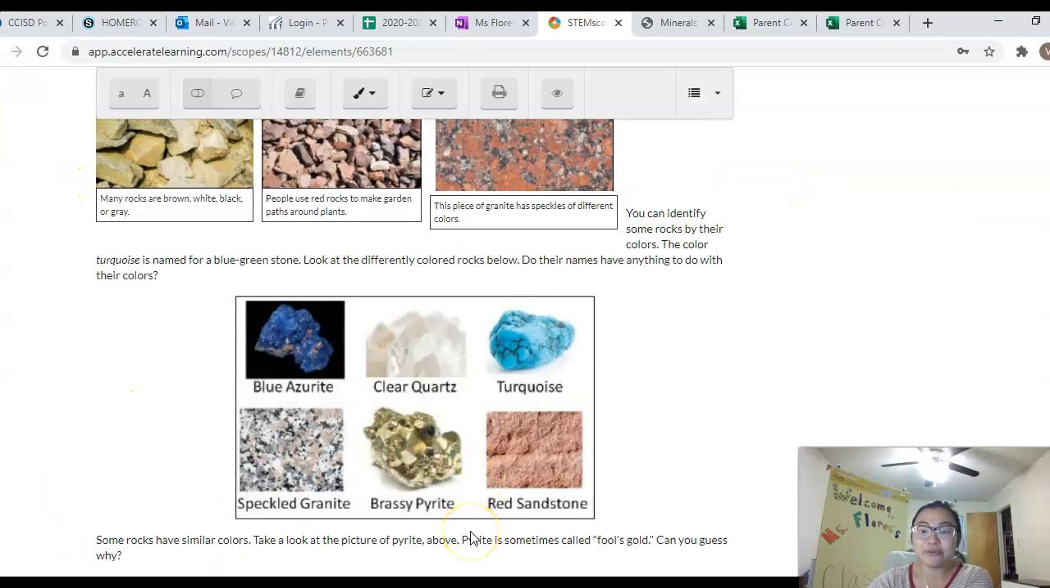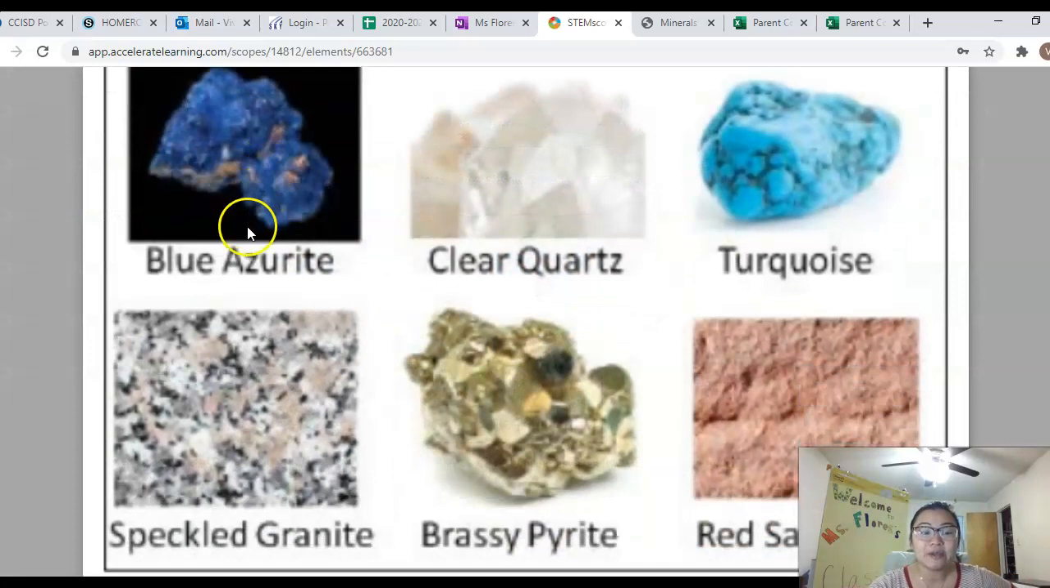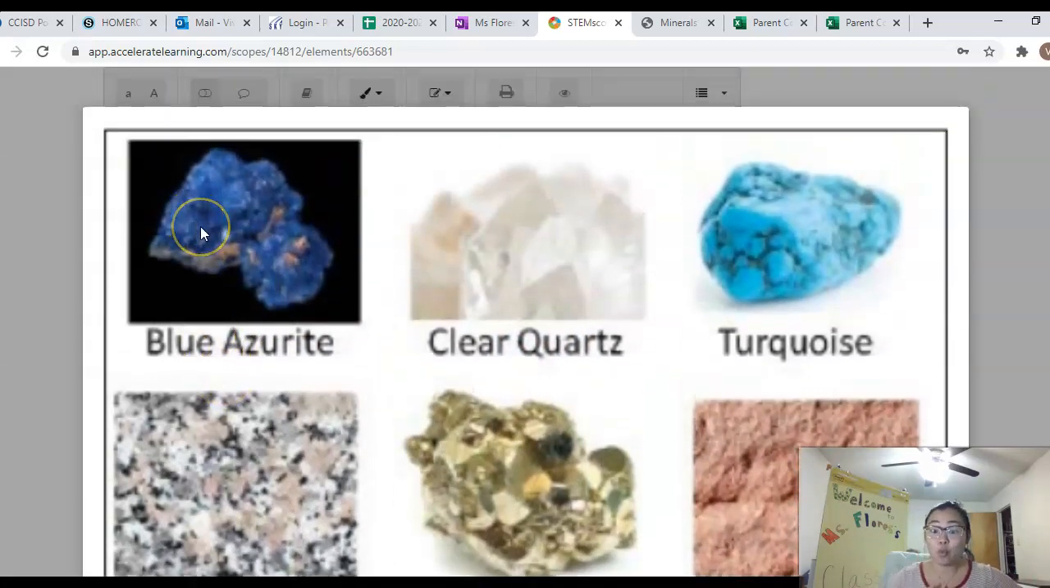Let's take a moment to review what we learned yesterday. We talked about colors and how the color of a rock might be in its name. And so we looked at this big old picture yesterday. We looked at the blue azurite and we said, whoa, that is a blue rock. And the name of the rock has blue in it. We looked at the turquoise, which is a blue and green color, but it's also the name of this rock. So if I said I have a turquoise scarf, you would know I have a blue or green scarf. But if you're holding a rock and you say this is a turquoise, that is true too.